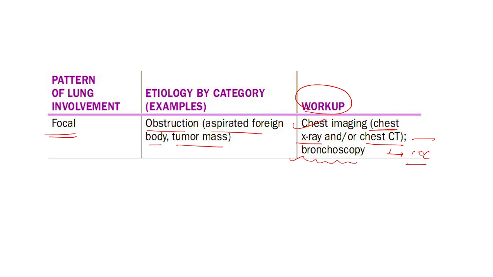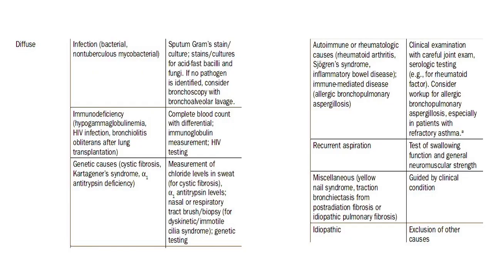Now coming to the diffuse causes of bronchiectasis, these are most commonly due to infections like bacterial, non-tubercular mycobacteria and tubercular mycobacteria. There can be immunodeficiency states like hypogammaglobulinemia, HIV, bronchiolitis obliterans after lung transplantation. There can be genetic causes like cystic fibrosis, Kartagener syndrome, alpha-1 antitrypsin deficiency.